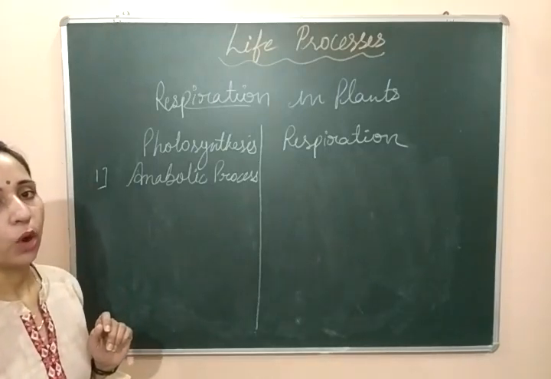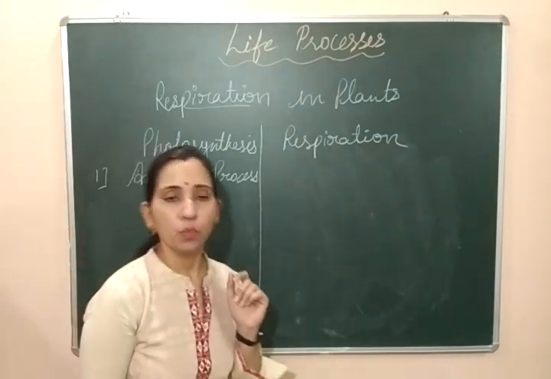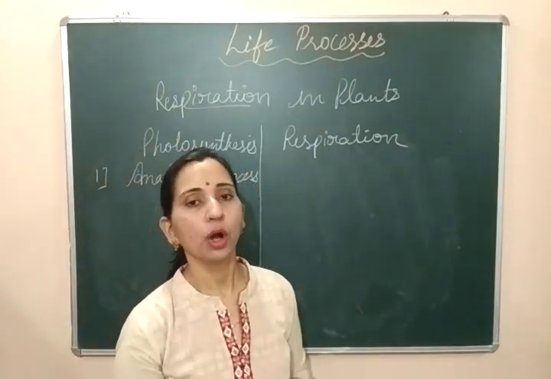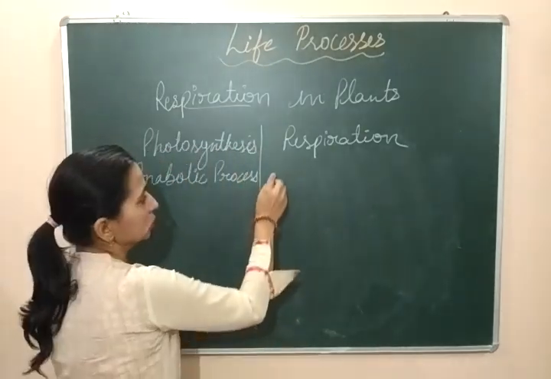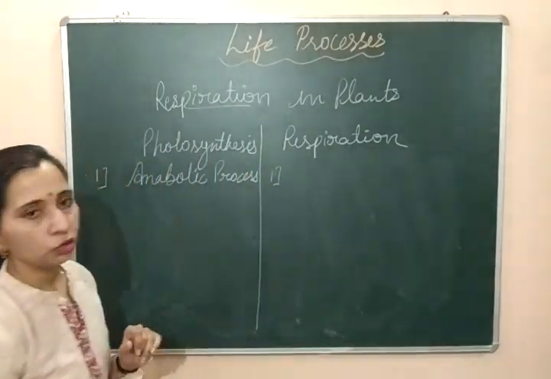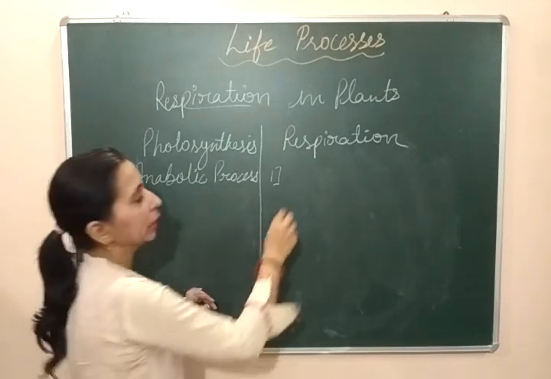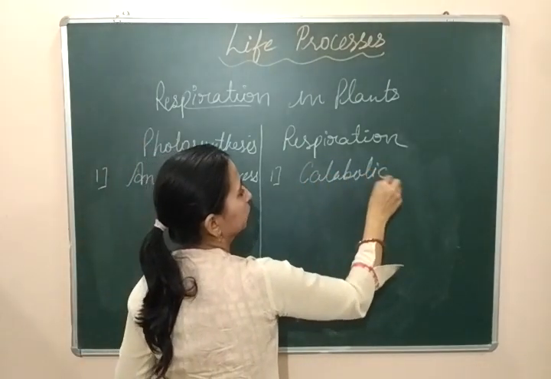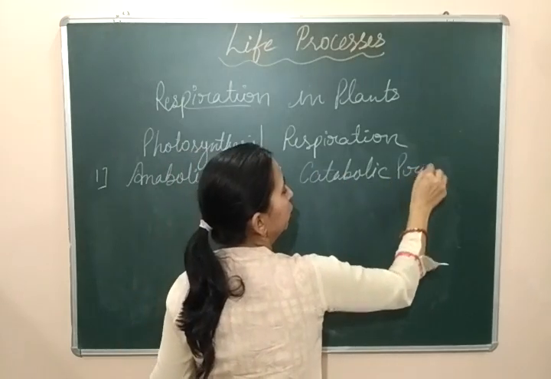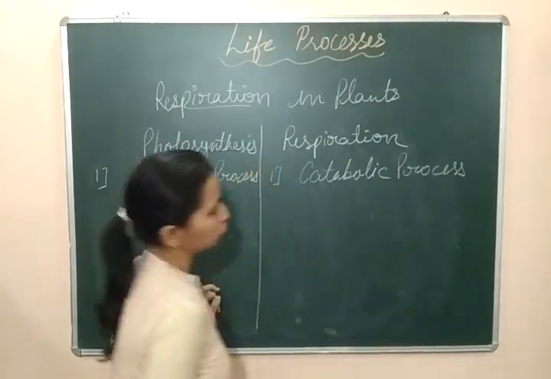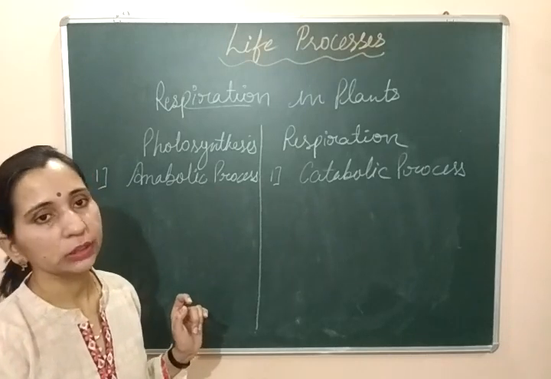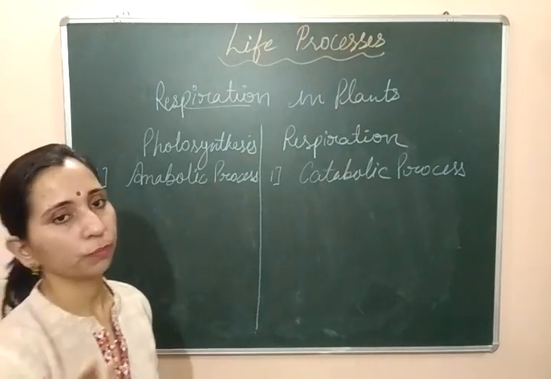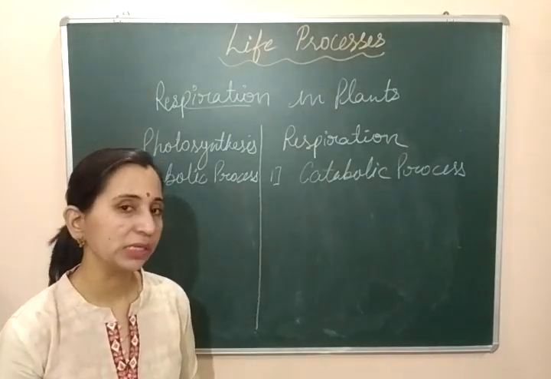Photosynthesis is an anabolic process in which simpler molecules combine together to form a complex structure. But respiration is a catabolic process. Catabolic processes are those in which complex structures get divided into simpler structures.